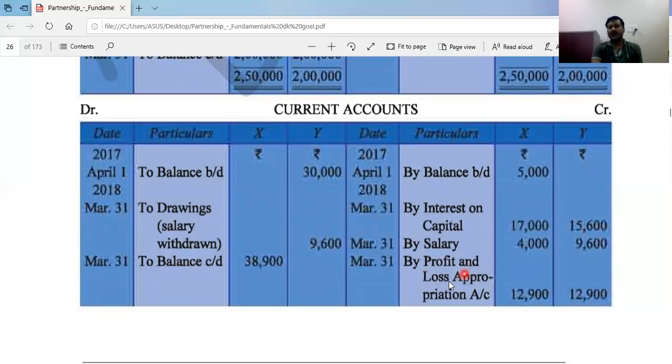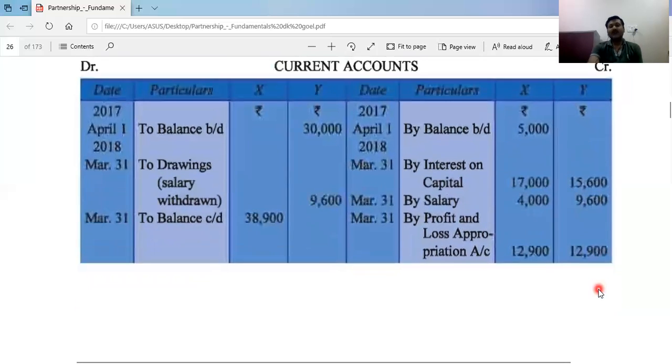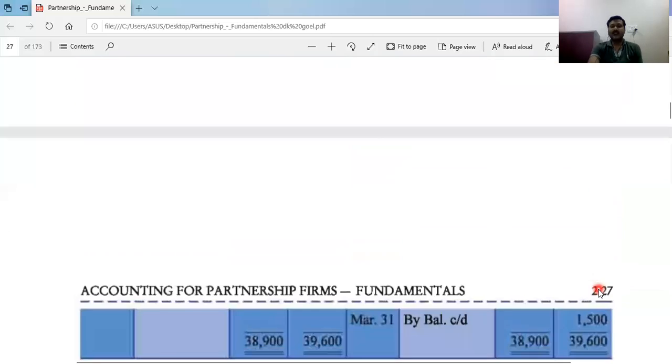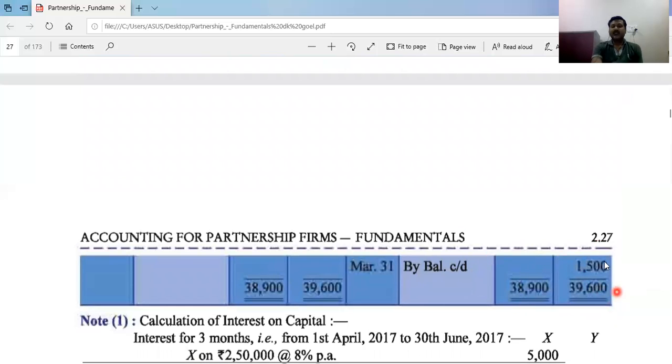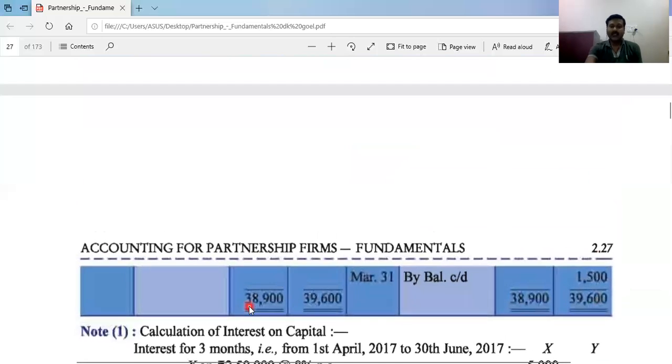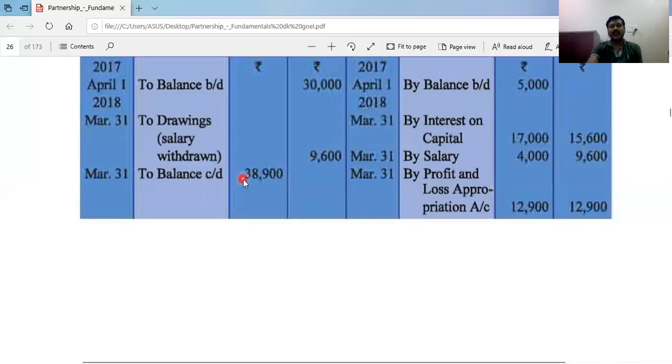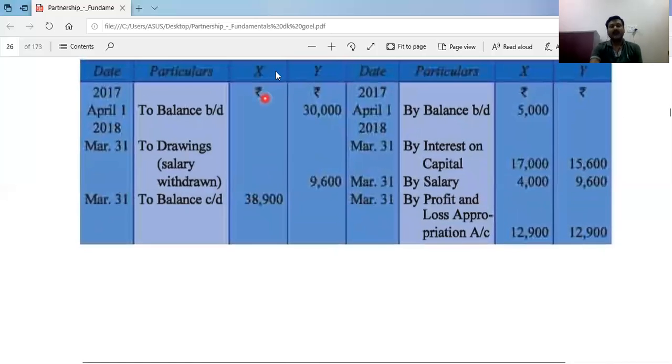So we write here by profit and loss appropriation account, right? Now after writing this, we need to close the account. If we are closing this, here X's total is coming 38,900, which is more, and 38,900 this side also we will write as the balancing figure, the same for X to balance it, because nothing is to minus here in the debit side of X.